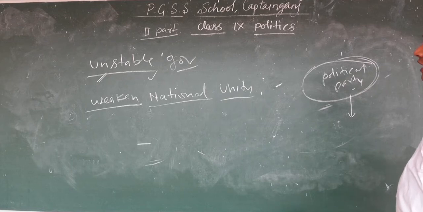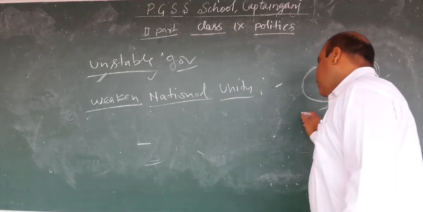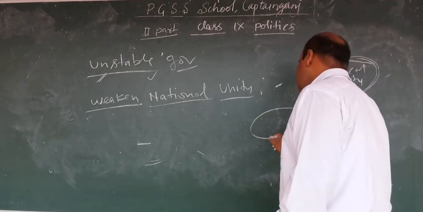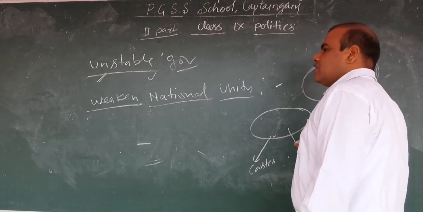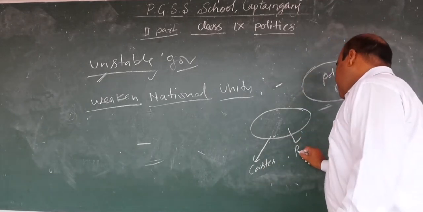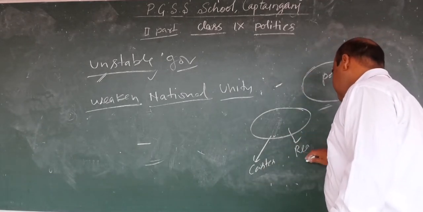In which way do they weaken the national unity? They try to divide the society into various groups, various castes, various religions.